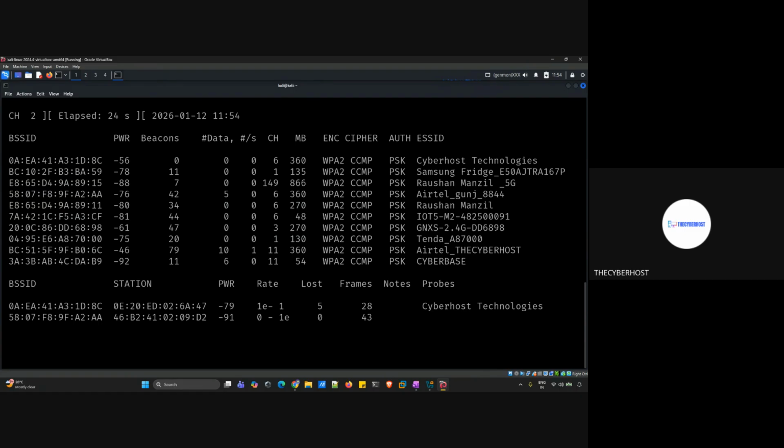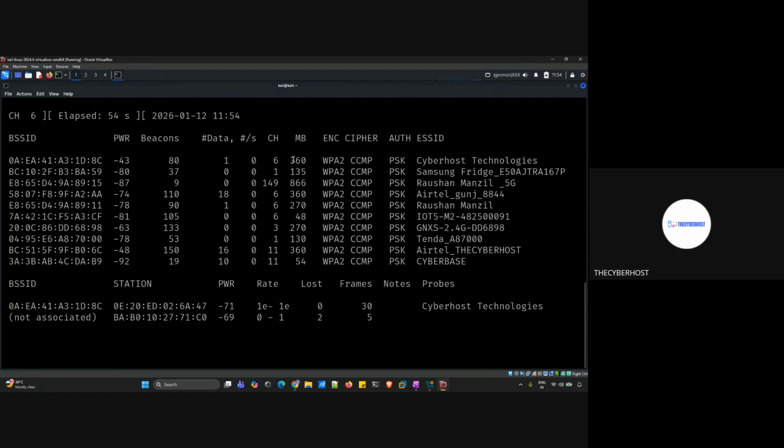Now, a few things that we are able to get here. We need to focus on only a few things and ignore the remaining ones because there are a lot of things that you can see. The first thing that we need to focus on is the BSSID. What is BSSID? I have told you, it is the MAC address of the router. If there is a Wi-Fi with the name CyberHost Technologies, there is a router also, right? And the router has this MAC address. What is the SSID name? CyberHost Technologies. Then you can see it is running on channel 6.